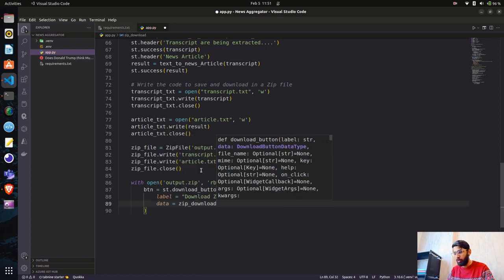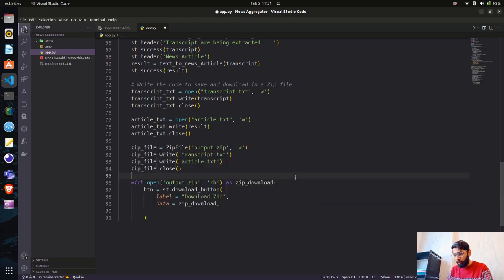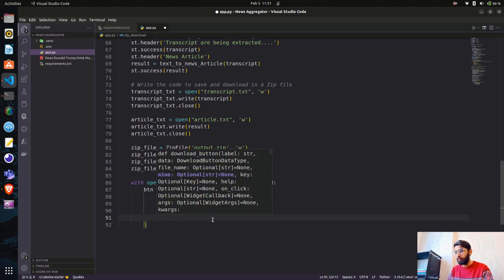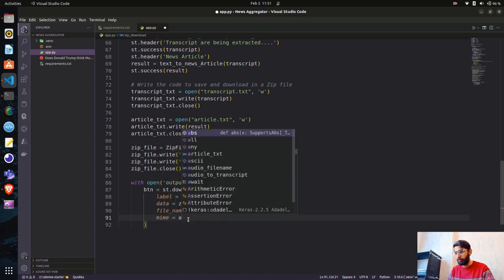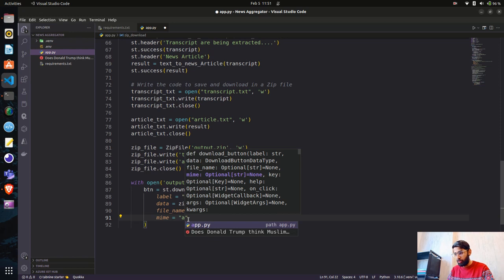Nothing but the zip download, which I have here as zip download. Okay, so data is done. Now file name we know, output.zip, and the MIME. Okay, so application zip. Yes, this is correct. It will be application.